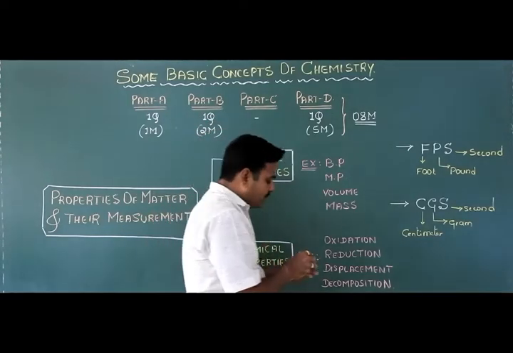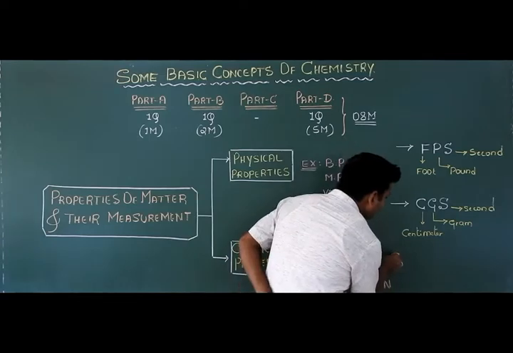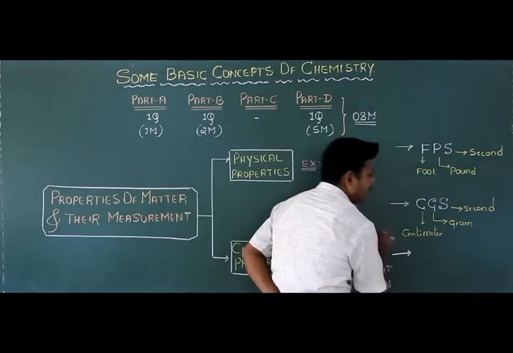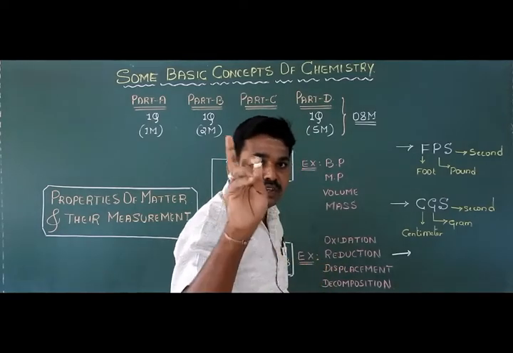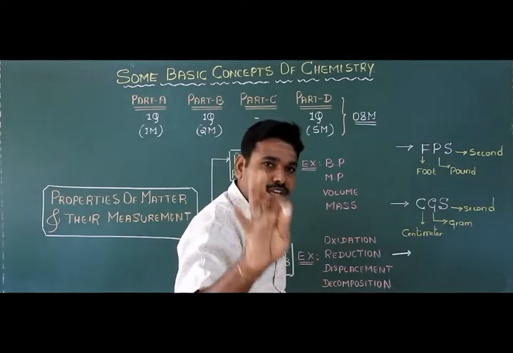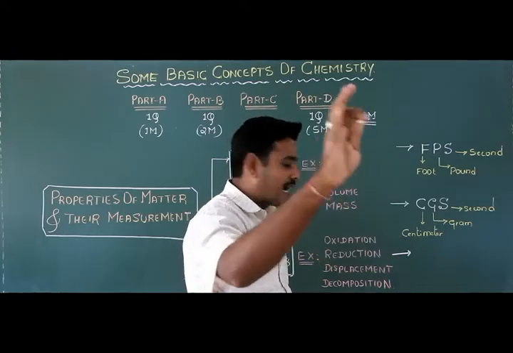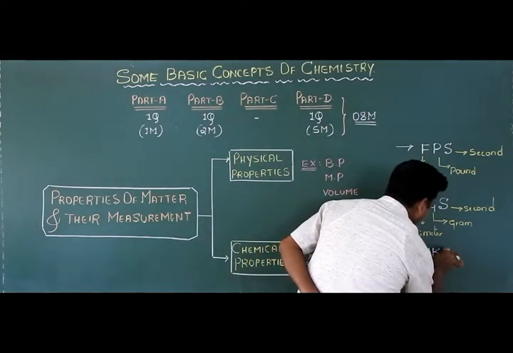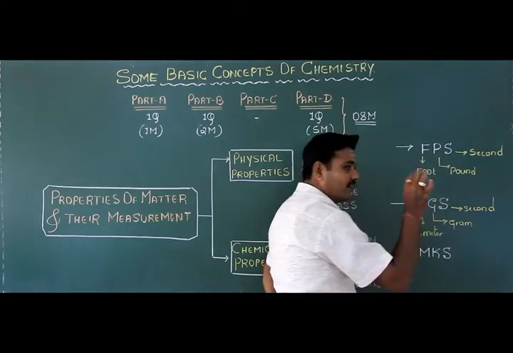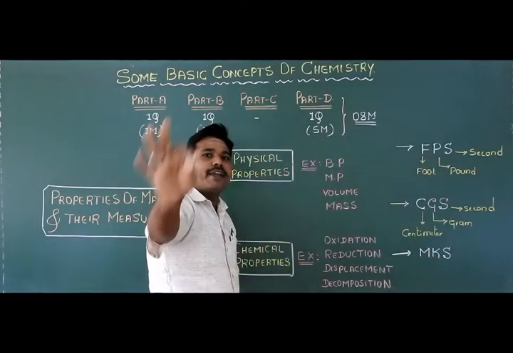In addition to these two systems of measurement, one more important system is used. That is the MKS system, the third important system of measurement.